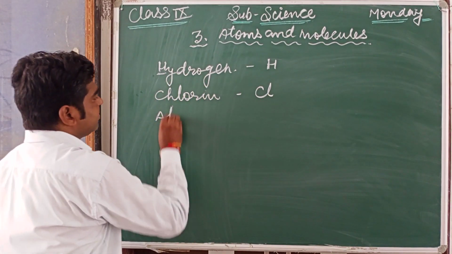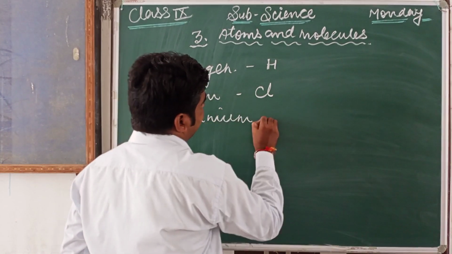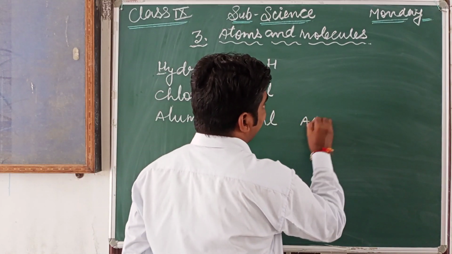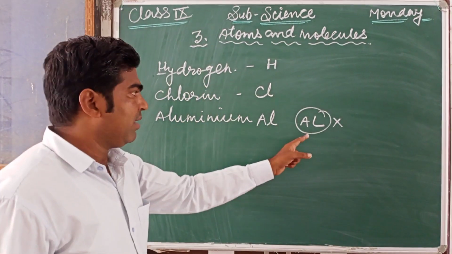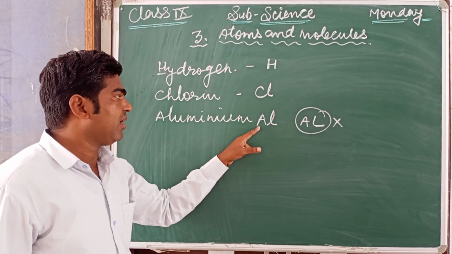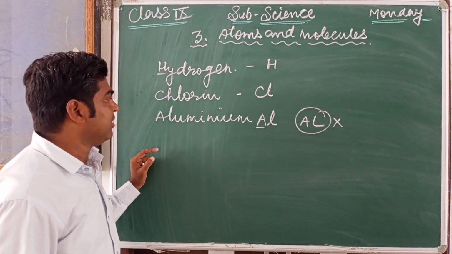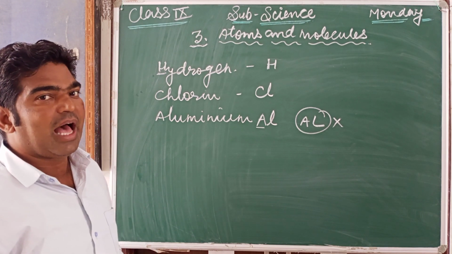For aluminium, it is written as Al, not like AL. That is the wrong way of writing the symbol. The correct way is a capital A followed by a small l. In this way we can write the symbol of an element.